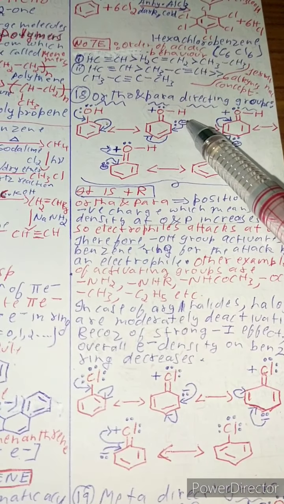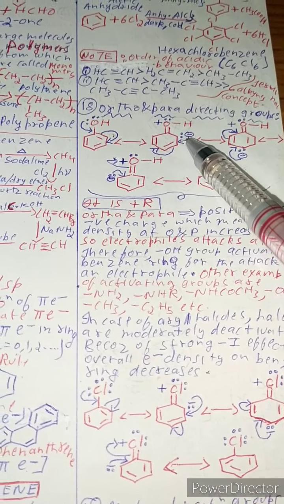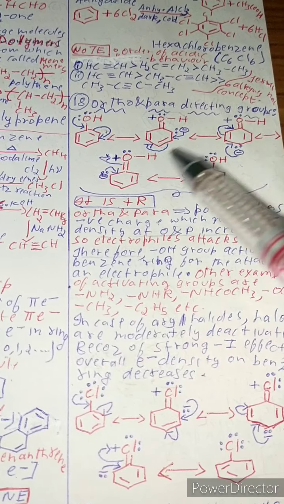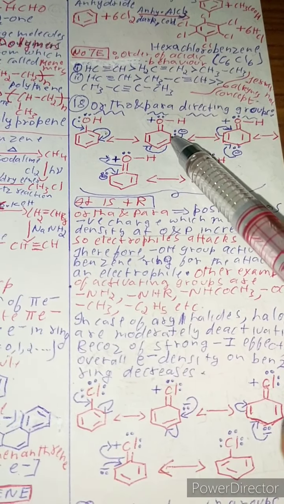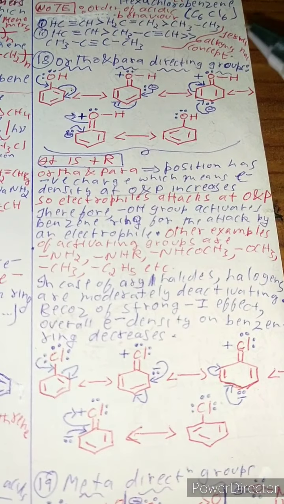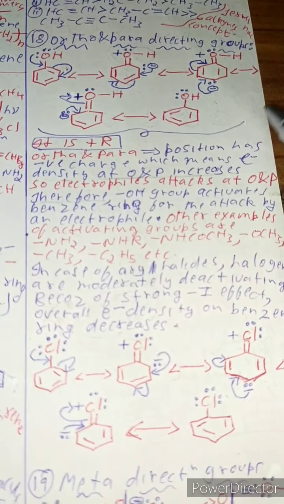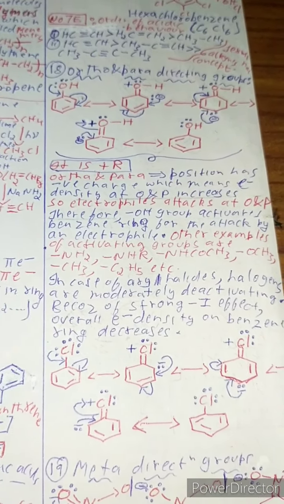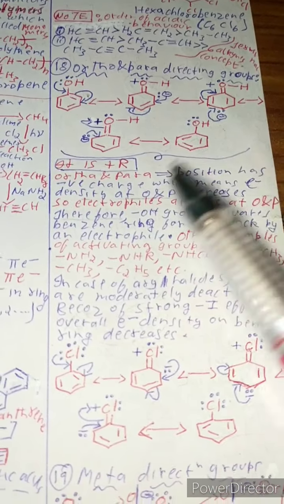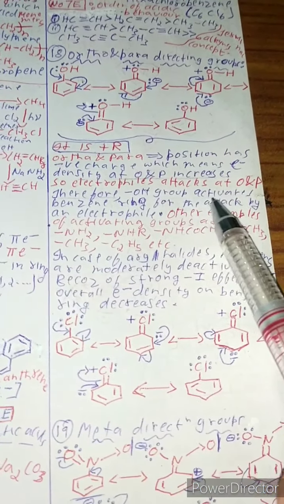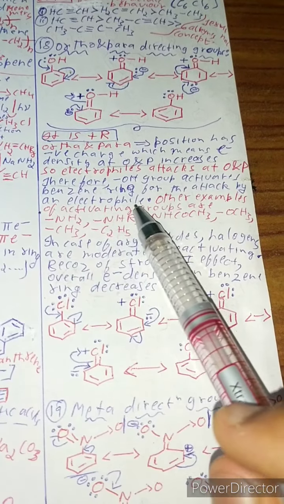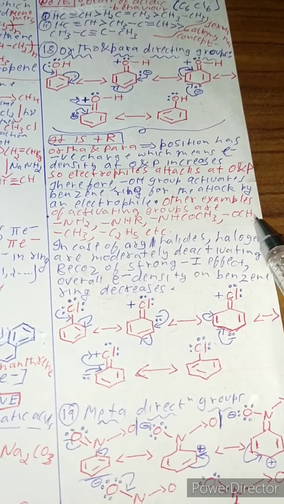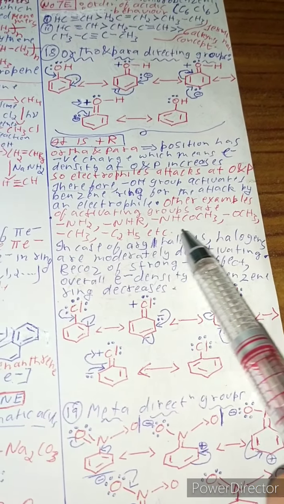What does that mean? See, electrons only go near ortho and para. This is the ortho position, and this is the para position, but they don't go to this position, that is meta. Only ortho and para positions, which means that electron density increases at ortho and para positions. It is the rule of nature. So electrophiles, which are electron loving and electron deficient, go and attack at ortho and para. Therefore the OH group activates the benzene ring for attack by an electrophile. Other examples of activating groups are NH2, NHR, NHCOR, CH3, OCH3, C2H5, etc.